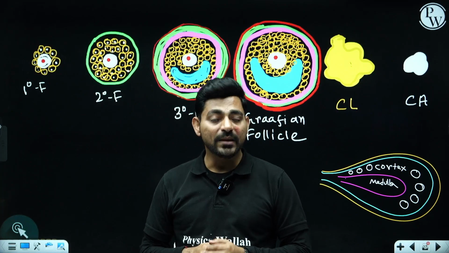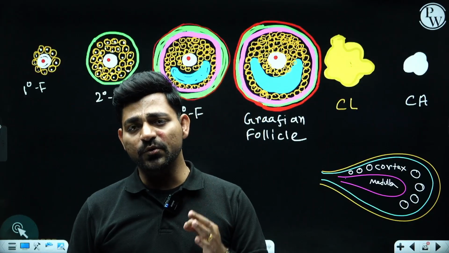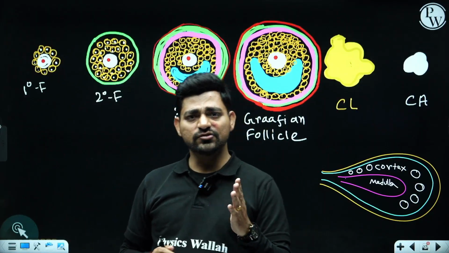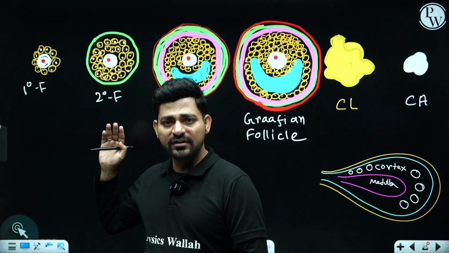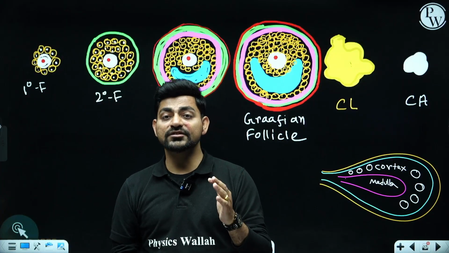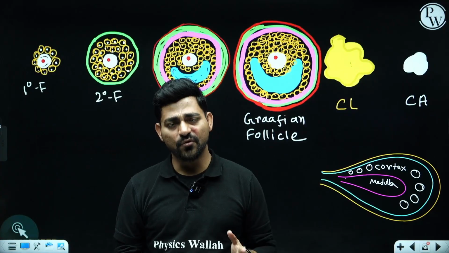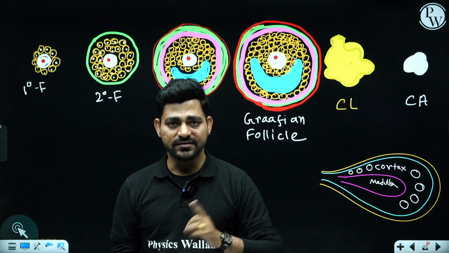In case of male, spermatogenesis starts at the time of puberty or adolescence, at the age of 11, 12 or 13 years. But in case of female, the process will be initiated during embryonic life only. You need to mark that difference, right?